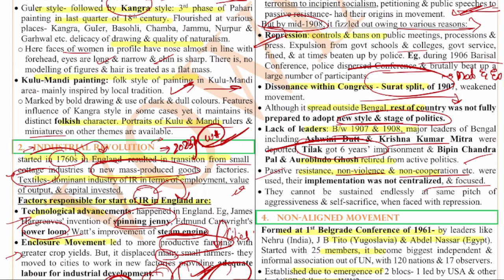So that is the reason in the later stages Gandhiji did not let a movement go on for long. Gandhi used this strategy where he let the movement go on for some time, and after that he stopped the movement so that the intensity would not reduce. So these are the various causes of the movement, and the reasons why the movement has depleted, and in fact lost its importance.